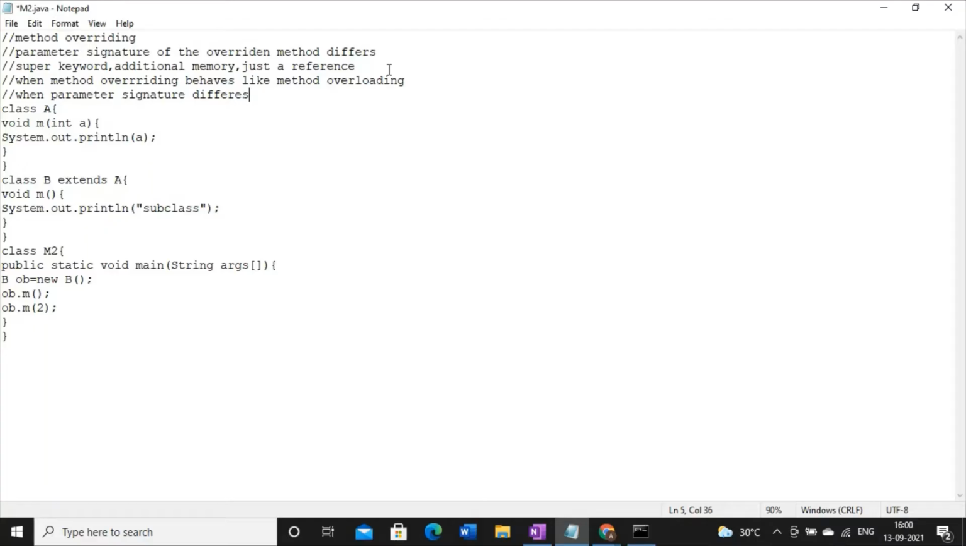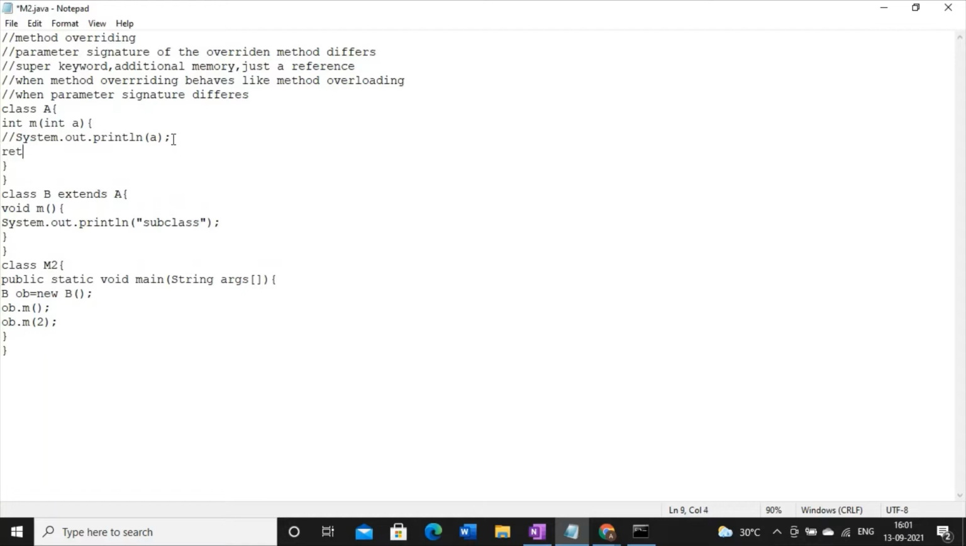So now we have to prove the second thing. So what will happen if the return type differs? So let me check. Say I'm just writing the return type as int. Now remember, whenever I'm writing return type as int, then system.out.println is not allowed here. So I have to write return keyword.